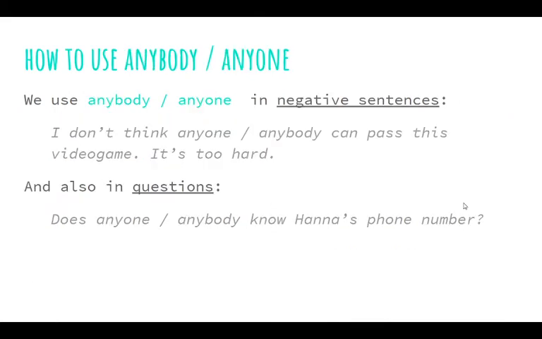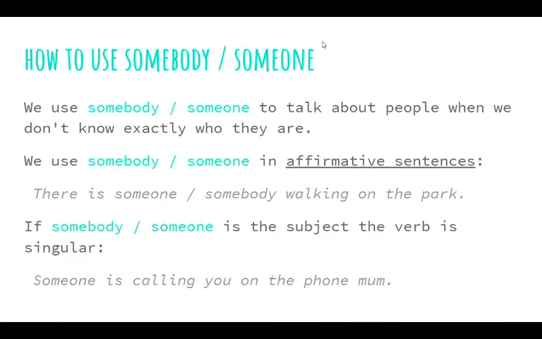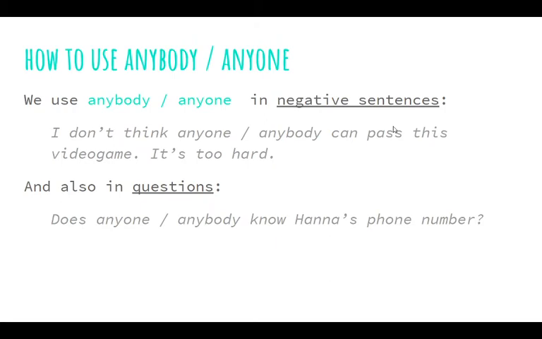Now, anybody and anyone, as I have said, we also use them to talk about a person when we don't know exactly who they are. But in this case, we use them in negative and interrogative sentences, in negative sentences and in questions. For example, I don't think anyone can pass this video game, or I don't think anybody can pass this video game. It's too hard. Or, in a question, does anybody know Hannah's phone number? Or does anyone know Hannah's phone number?